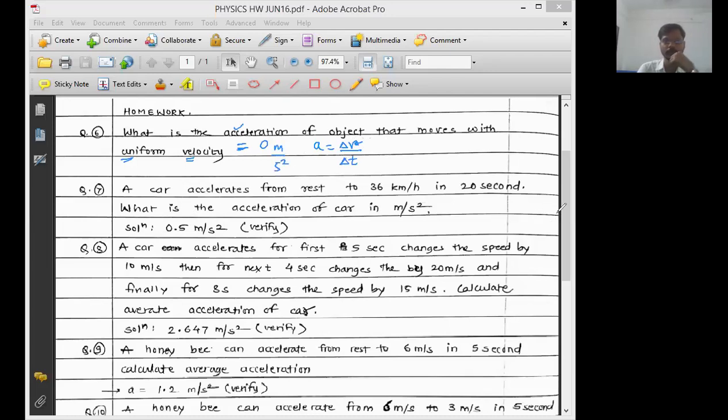Question number 7. Does anyone want me to solve question number 7? Tell me. Question 7. Question 8. Up to question 8, question 7, question 8.